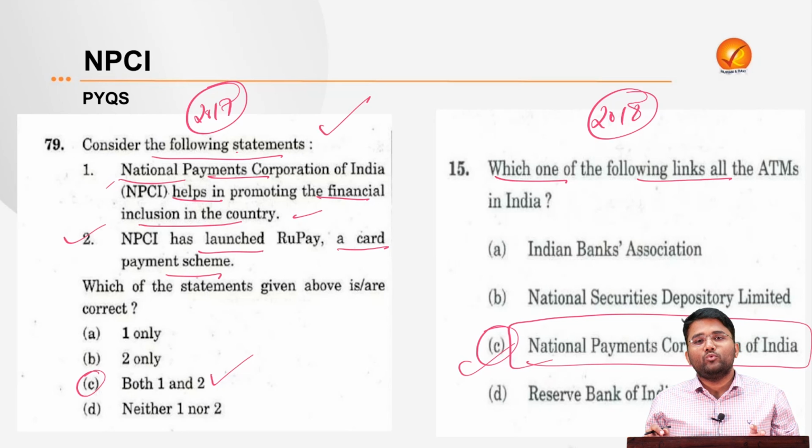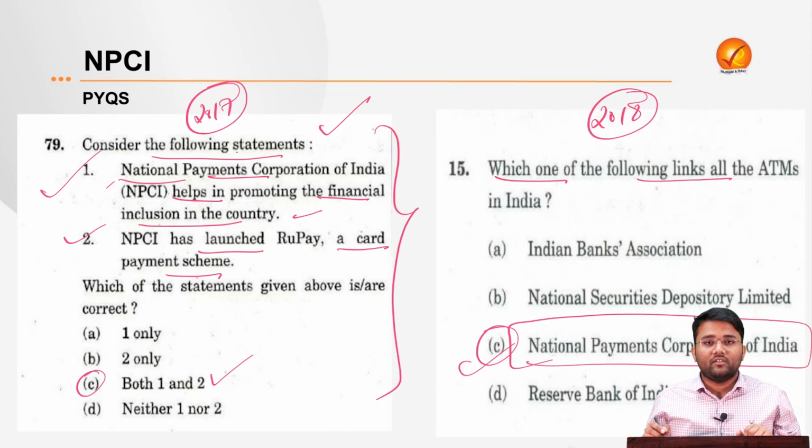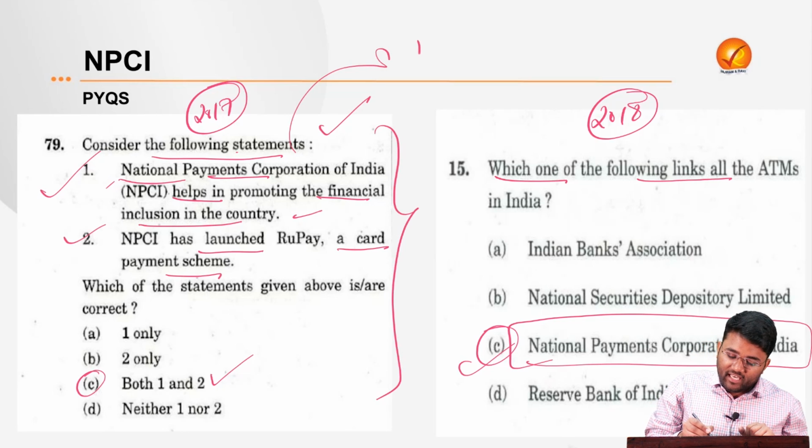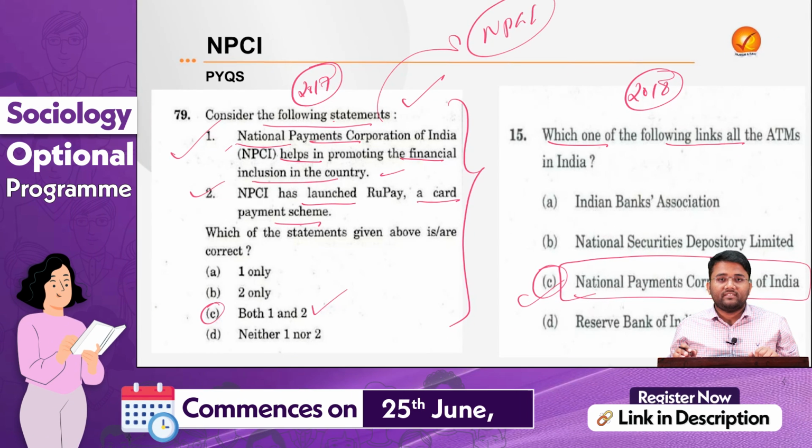UPSC wants to recruit those people who are diligent and disciplined. Are you the kind of aspirant who just saw this question that appeared in 2017, or are you the kind of diligent and disciplined student who, after reading this question, went to the NPCI website and noted down all the information relevant for your exam related to the topic NPCI?